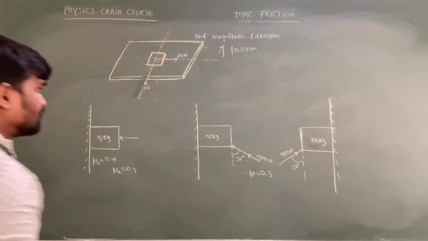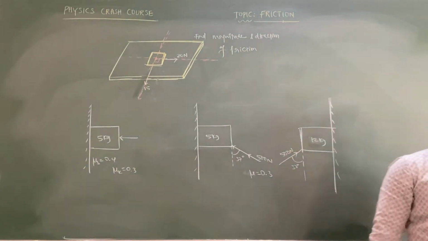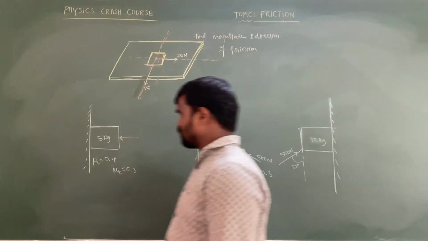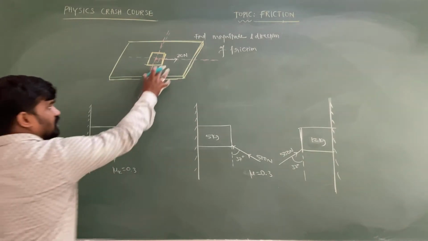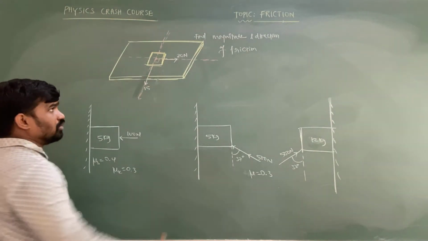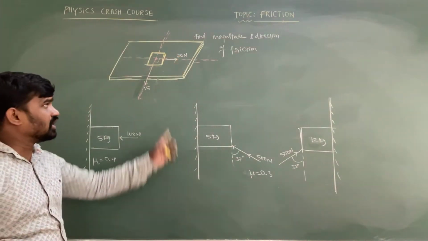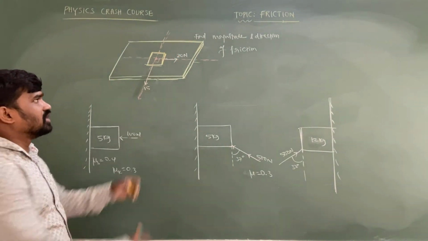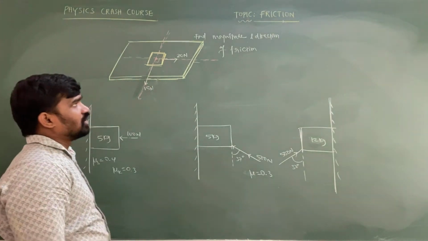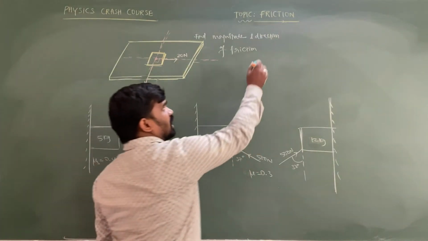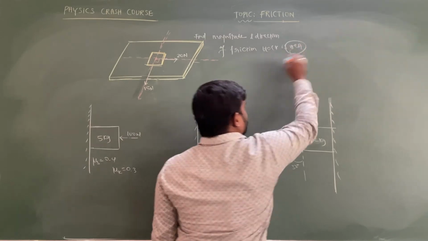So dear intelligence, these are the basic important problems where you are supposed to avoid mistakes. There is a chance of making mistakes in these types of problems. Suppose there is a block placed on a horizontal table, upon which along the x-axis one perpendicular force of 20 Newton and another force of 15 Newton are acting on the same object. Determine the direction and magnitude of the friction so that the block is not moving. Block is at rest only.